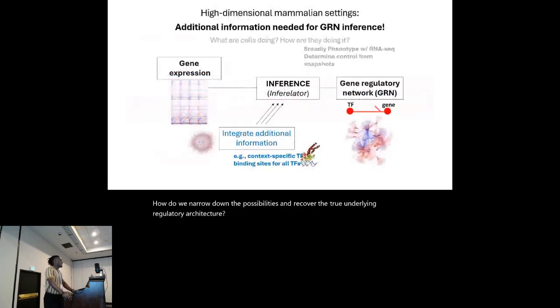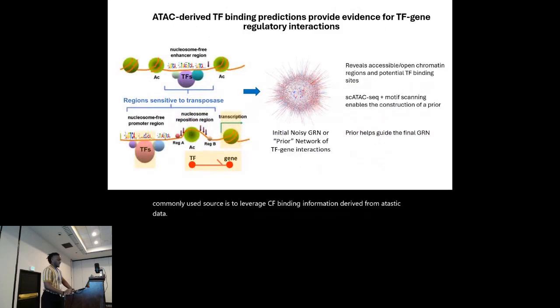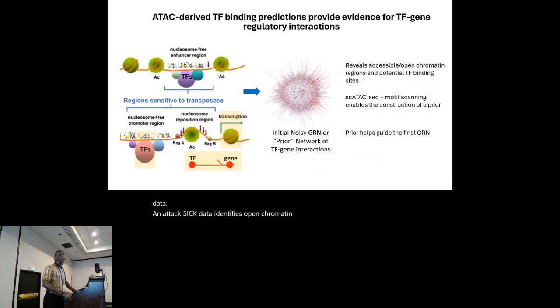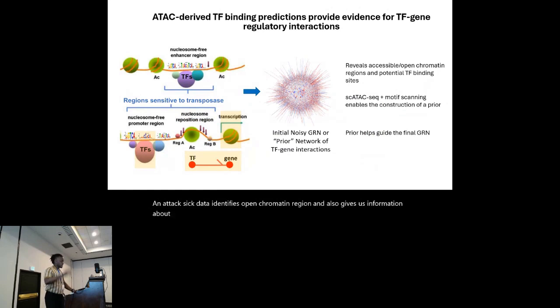One way to improve GRN inference is to incorporate other sources of information. A commonly used source is to leverage TF binding information derived from ATAC-seq data. ATAC-seq data identifies open chromatin regions and also gives us information about potential TF binding sites.